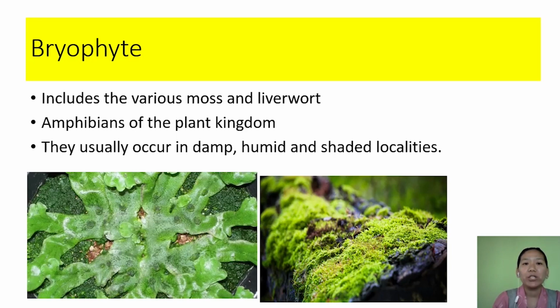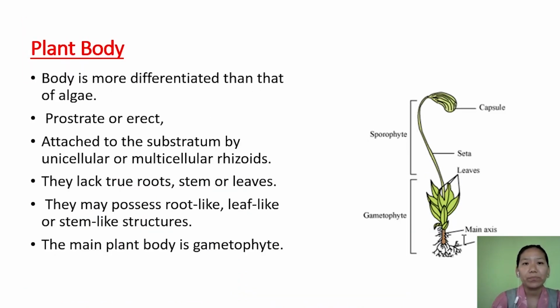Bryophytes include various mosses and liverworts, and they are usually found in damp, humid, and shaded areas. These bryophytes are also called amphibians of the plant kingdom because they grow on land, but they must grow very close to water bodies because sexual reproduction takes place only in the medium of water. That is why they are called amphibians of the plant kingdom.